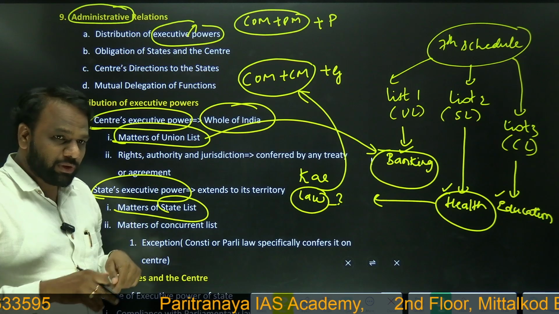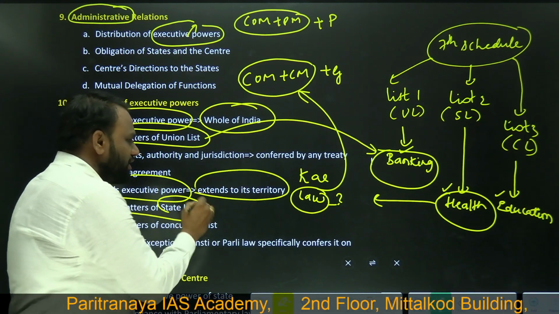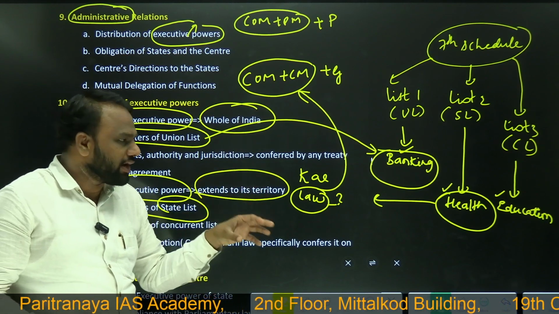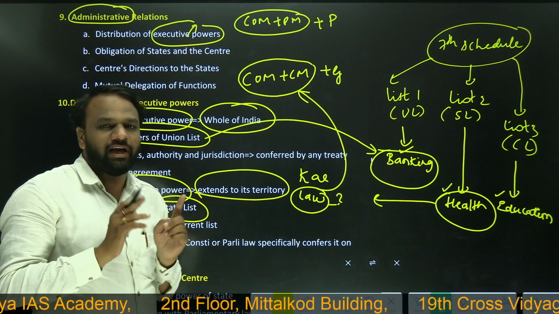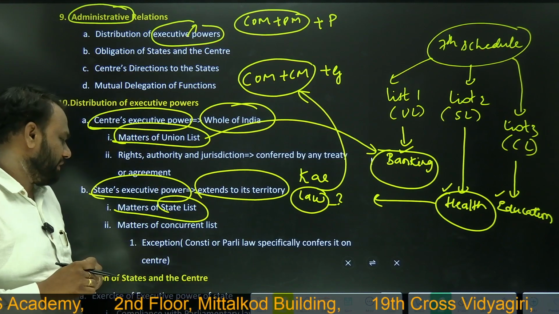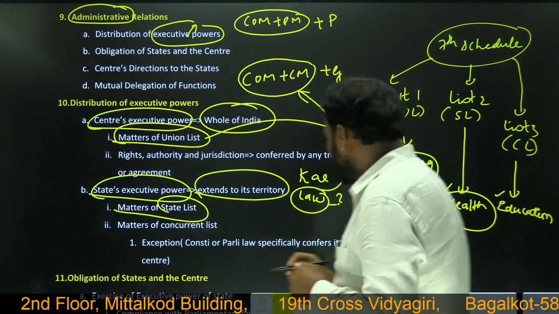Does it apply to whole of India? No, it extends only to its territory. When Karnataka implements the law related to health, the implementation will be confined to Karnataka itself, not beyond Karnataka.